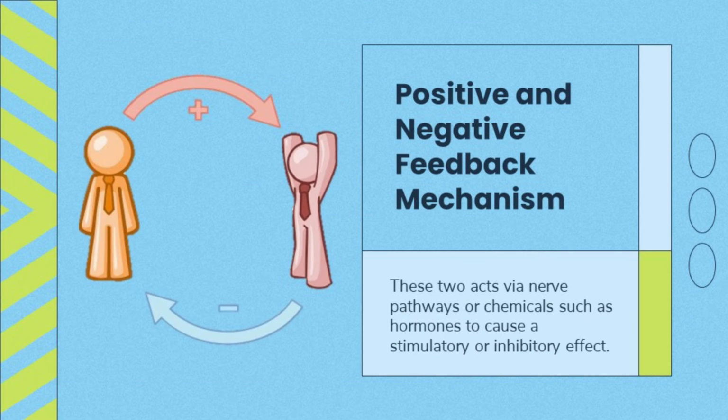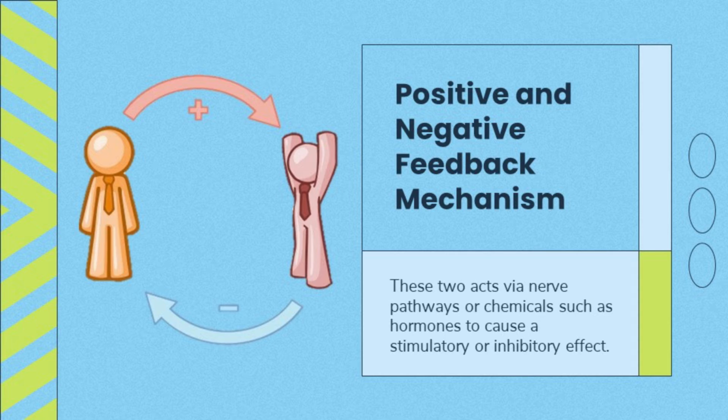There are two kinds of feedback mechanisms, the negative and positive. Negative feedback mechanism returns the body to its normal state, while its counterpart, positive feedback mechanism, brings the body further away from its homeostatic effect. Positive and negative feedback differ in their response to change. Positive feedback amplifies change, while negative feedback reduces change.